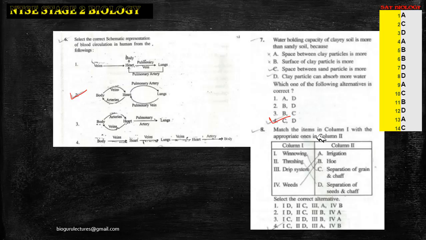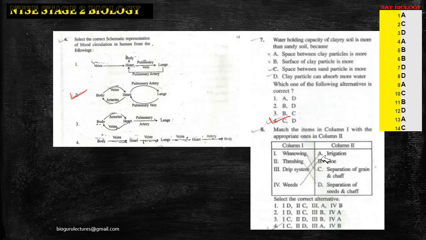Question 8. Match the items in column 1 with the appropriate ones in column 2. Here, these are the steps from the first lesson, I think, in bio. So winnowing is the separation of grain from chaff, so one is going to be C, and threshing is the separation of seed from chaff.